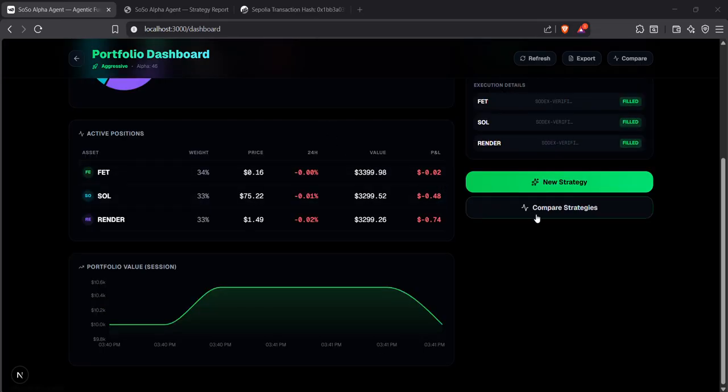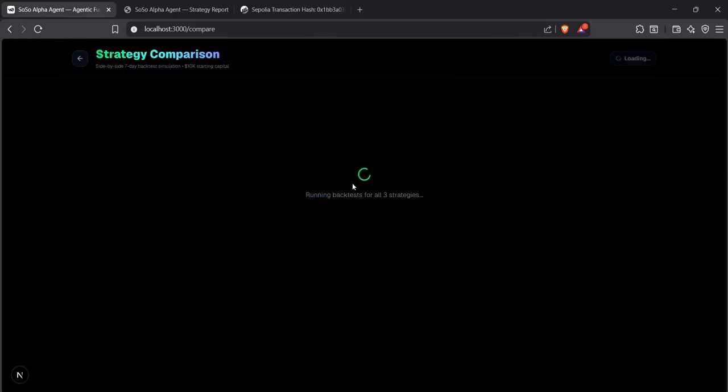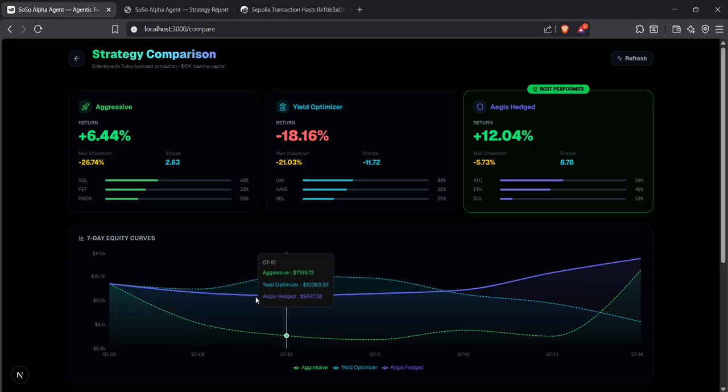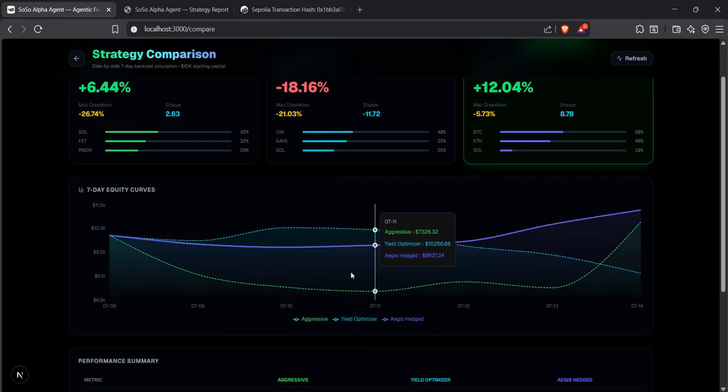Finally, the strategy comparison page runs backtests for all three strategies side by side. We can just click compare strategies. Running backtest for all three. It overlays their equity curves on a single chart, crowns a best performer, and all your past strategies are persisted in history. You can expand any entry to review allocations and performance.